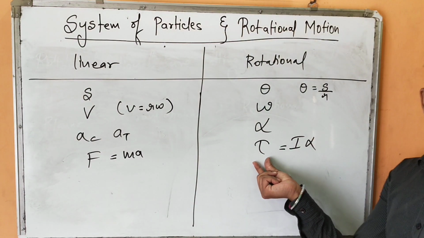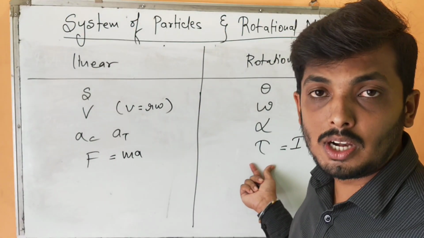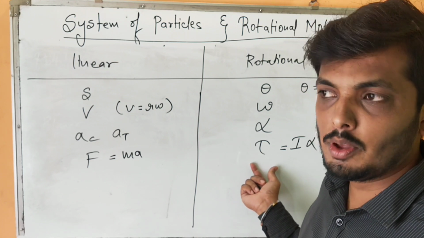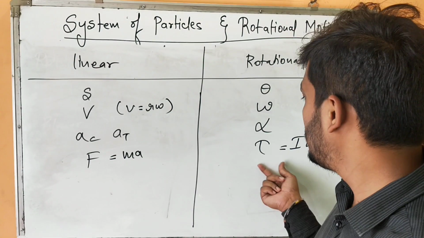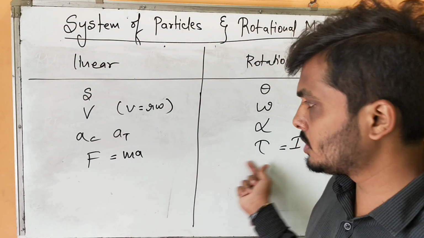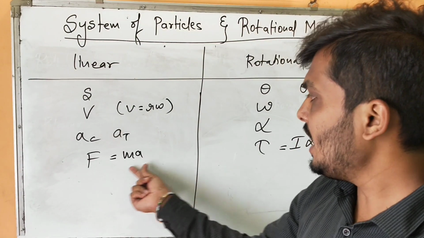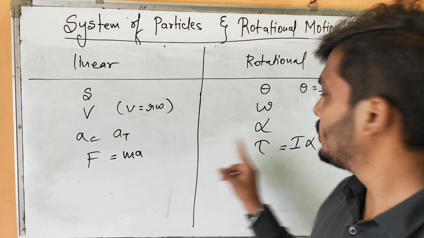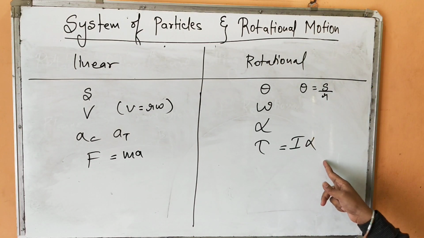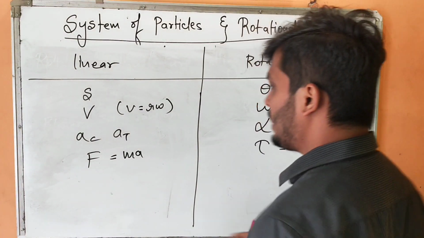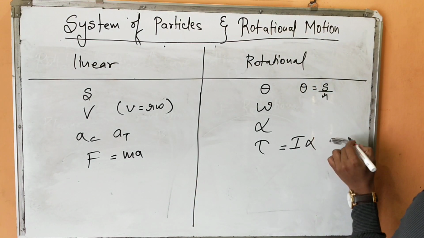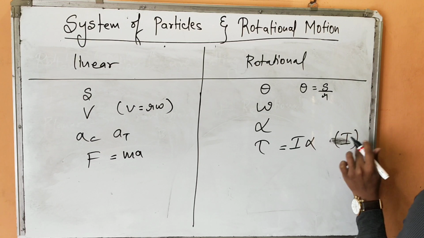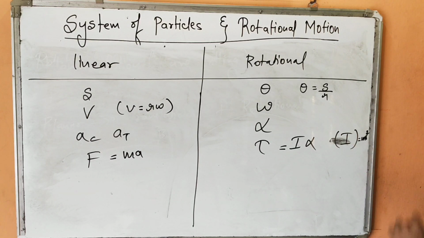So combine this. This tau is a torque. Torque is also a force, but in which sense? In rotational motion. If the body is rotating under the influence of force, then I should not call it force, but I'll call it torque. Torque is a rotational force. F is a linear force. Ma, I alpha: mass into acceleration, moment of inertia into angular acceleration. So here M is equal to I. And what is I? I is moment of inertia, which is given by I equals mr square. Further we are going to study this.